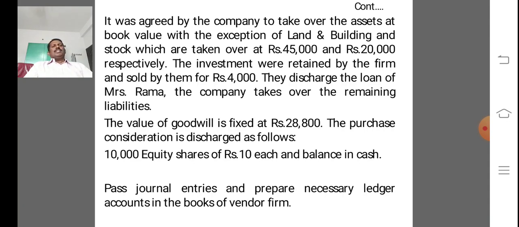The purchase consideration is discharged as follows: 10,000 equity shares of rupees 10 each and the balance in cash. The question is: pass journal entries and prepare necessary ledger accounts in the books of the vendor firm.